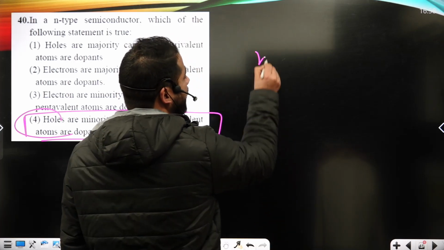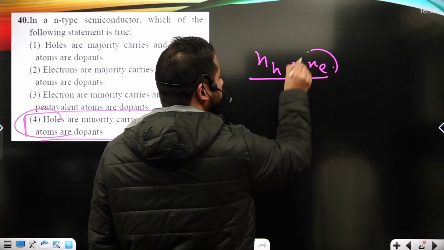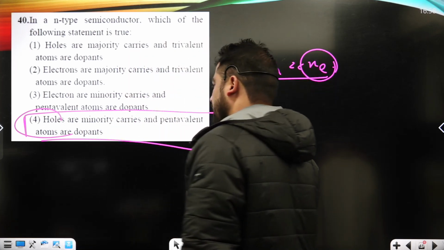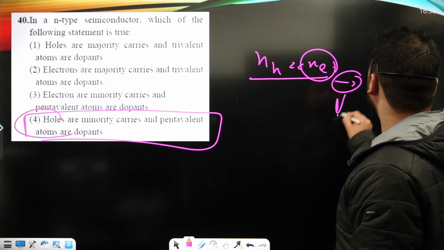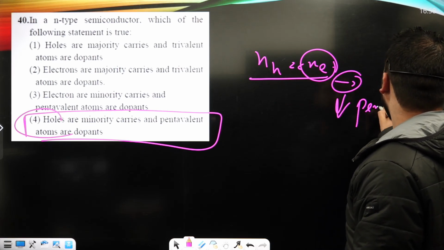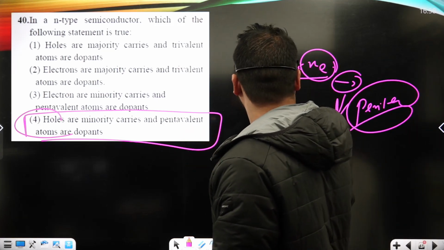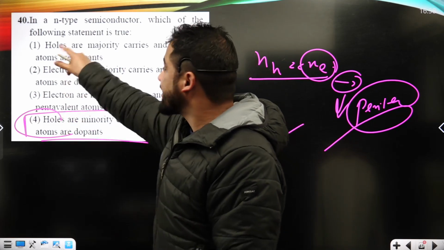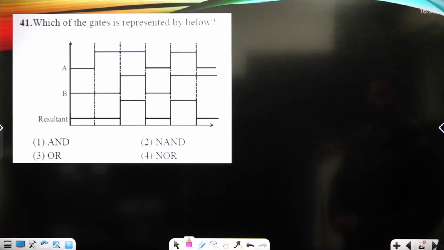For N-type, NH is less than an electron, okay? And basically these electrons are, when we use the dopants, we use the dopants of pentavalent, okay? And a phosphorus type of impurity we are going to use to create more number of electrons in case of N-type semiconductor. So option 4 is here the correct option.